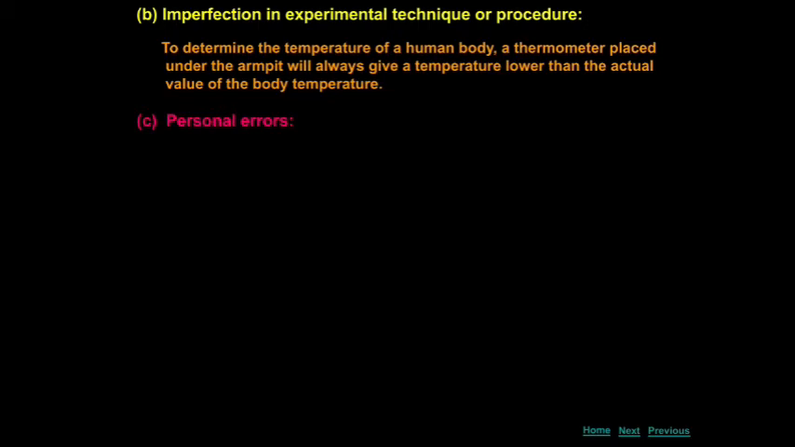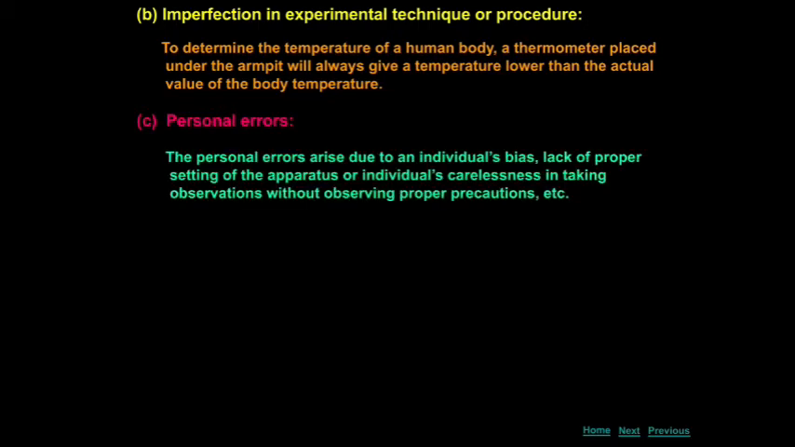Already you know one, it is a mistake we make by looking. The personal errors arise due to individual bias, lack of proper setting of the apparatus, or individual's carelessness in taking observations without observing proper precautions, etc. Okay, that is personal error. So automatically, we make the whole measurement erroneous. So this is the personal error.